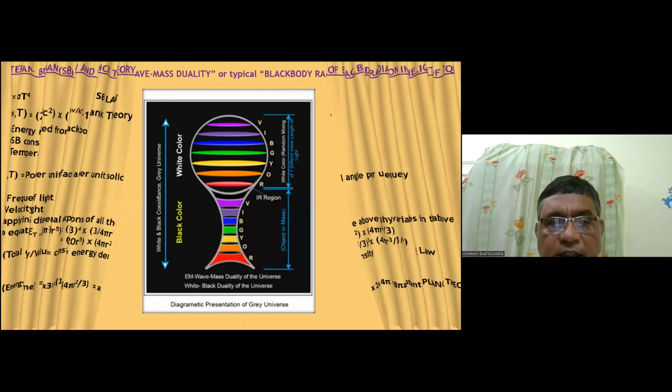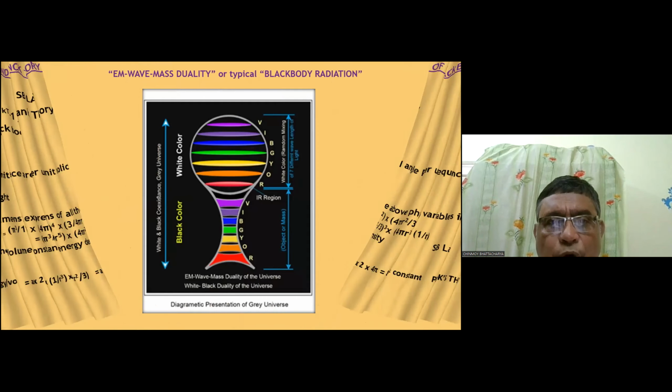Now you see, this is a very interesting thing. It is showing many things at a time. The top portion is not viewable, so it is showing the EM wave. This is the EM wave upper part, and this is the mass. So, EM wave-mass duality of the universe. Also it is showing the black body radiation. This is the black body, and this is the white color. So white and black makes the universe gray.